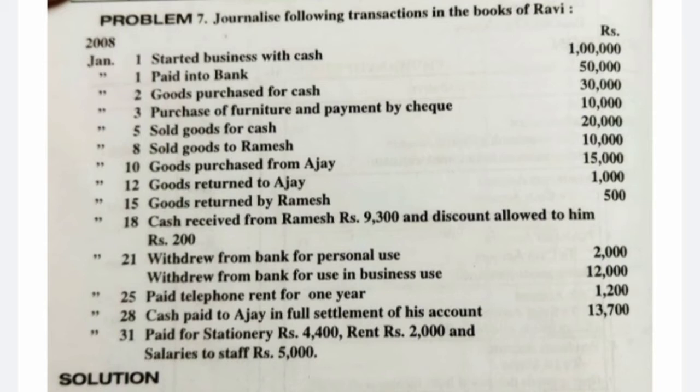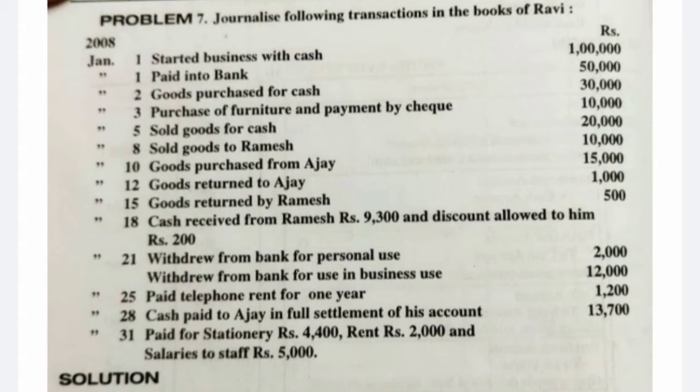Goods purchased from Ajay. We purchase goods from Ajay. It is a credit purchase, as we are not paying any cash to Ajay. Therefore, debit what comes in, that is stock in the form of purchases. Purchases account debit, and credit the giver. Ajay is a person, so personal account rule: credit the giver. Purchases account debit to Ajay account, that is rupees 15,000.